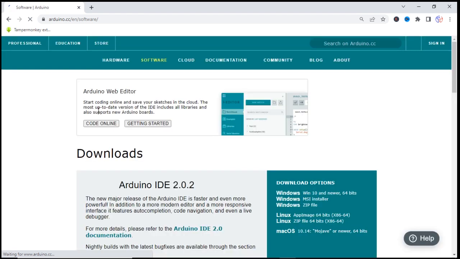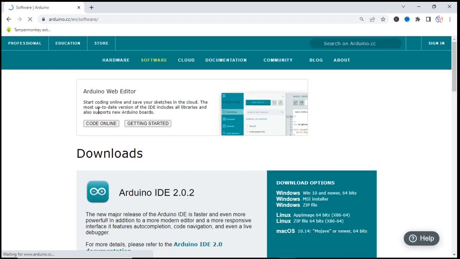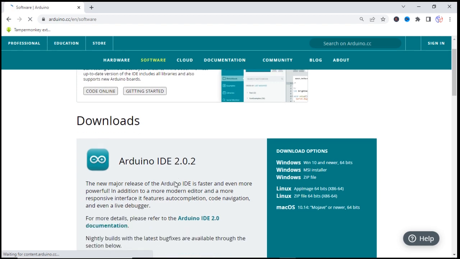It will take us to the Arduino website. Here in the Arduino website, I'm in their software. So you will see hardware and software. Just click on the software. So this is Arduino IDE 2.02. This is the latest version.